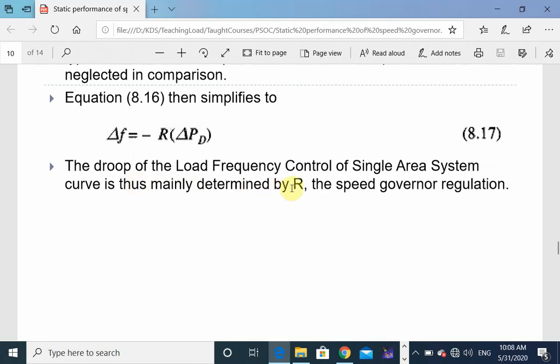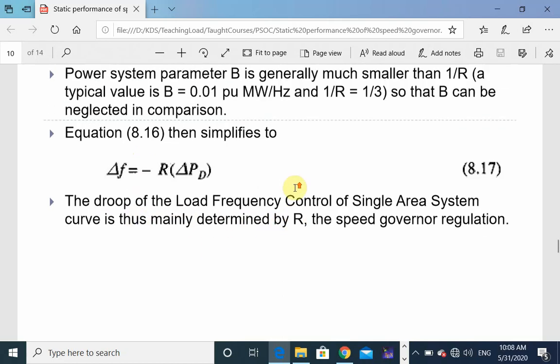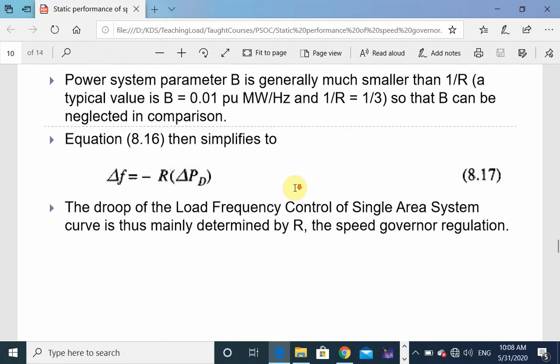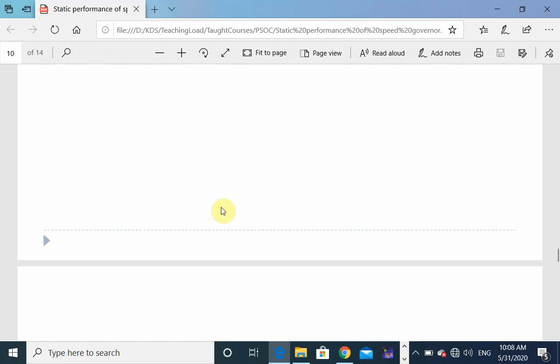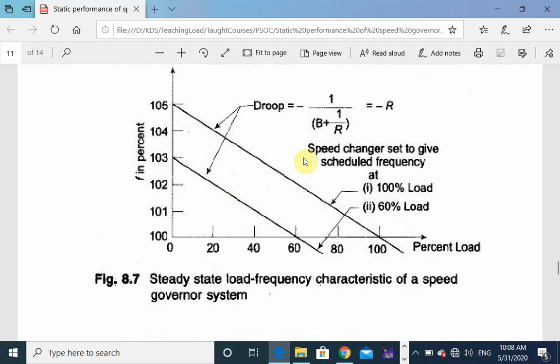The droop of the load frequency control of a single area system curve is thus mainly determined by R, the speed governor regulation, right? So the droop, minus 1 over (B plus 1 by R), is just equal to minus R. This figure shows the steady state load frequency characteristics of a speed governor system.